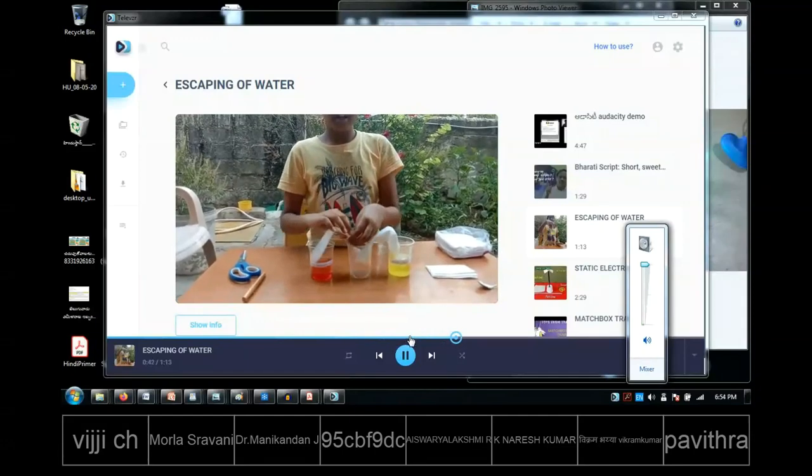In this experiment, we learned that the water uses the tiny gaps of the fiber of the tissue paper to move from the glass full of yellow color liquid. Water came into the middle one, and also here.